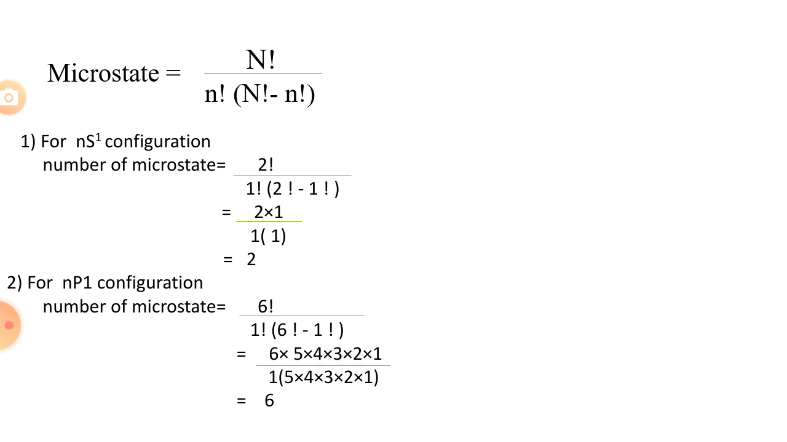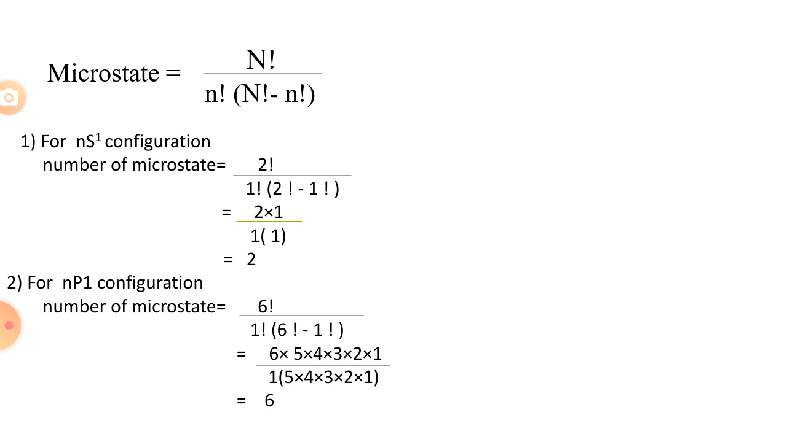It means there is 1 electron in the s orbital, and we can arrange that 1 electron in 2 different ways, or there are 2 different arrangements of that 1 electron in the s orbital. That is why the number of microstates is 2. These 2 arrangements are nothing but the microstates. Okay, so let's go to the second case.